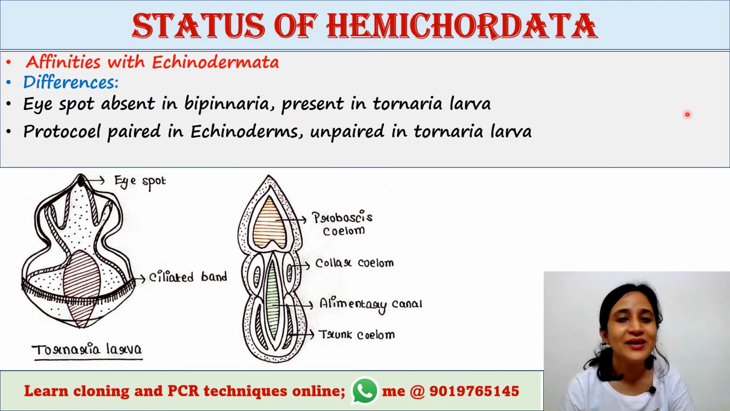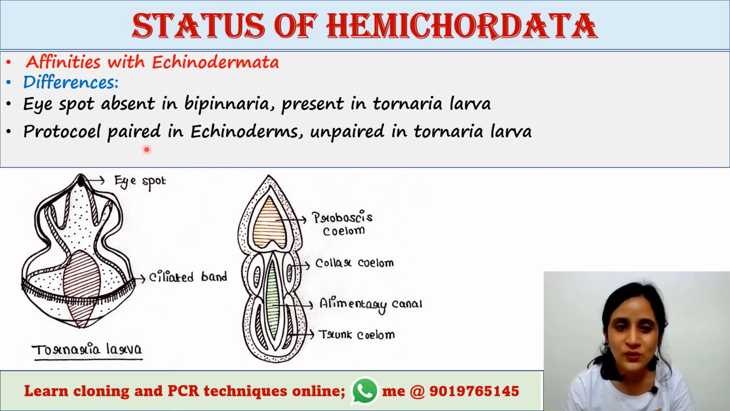So there are the following differences between the two groups. First, the eye spot is absent in Bipinnaria larva, whereas it is present in Tornaria larva. This is the Tornaria larva. In this spot they have the eye spot that is absent in Bipinnaria.